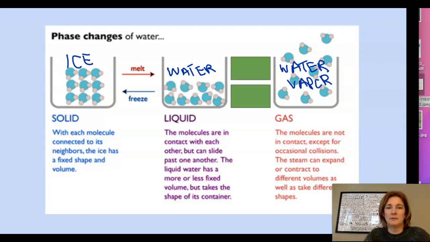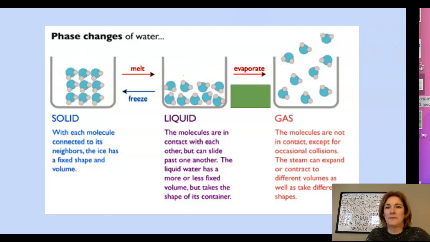I think my drawings are going to disappear. Okay. The change from liquid water to gas is called evaporation. When gas turns back to liquid, we call that condensation. And when liquid turns back to solid, we call that freezing.